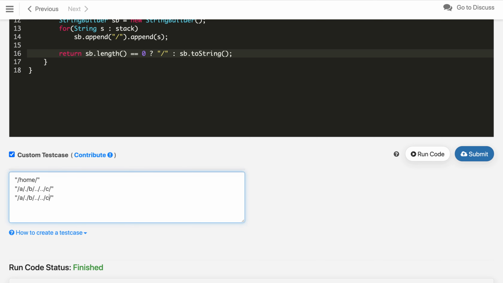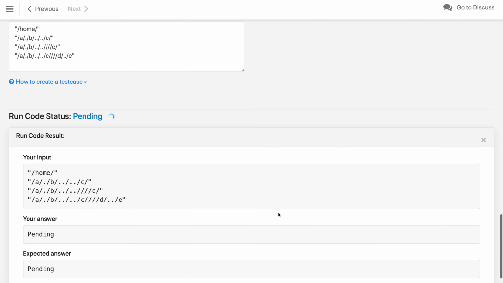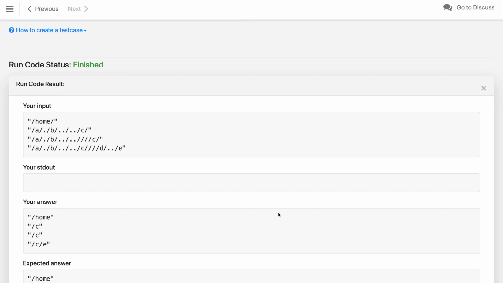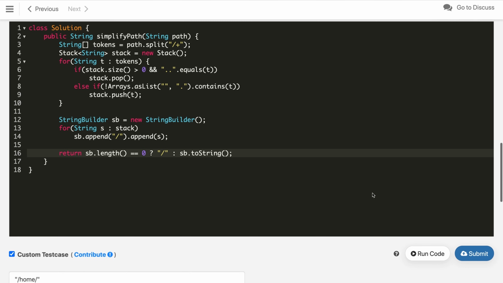Add multiple slashes, add more directories, let's say d / d, and after that just add .. and then e. So let's try to compile it. As you can see, we are getting the expected answer. Now we can submit this.